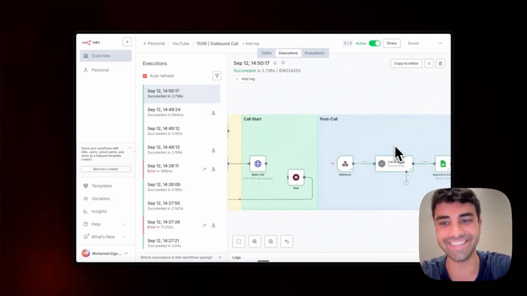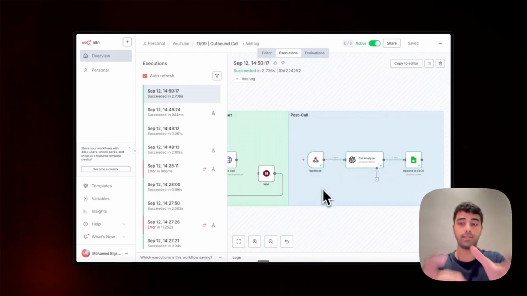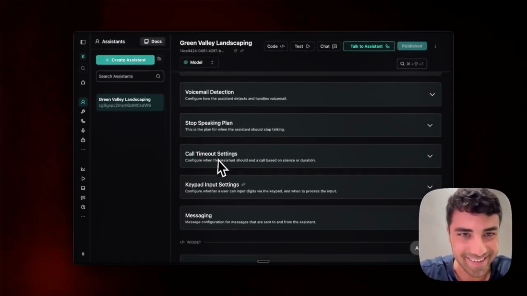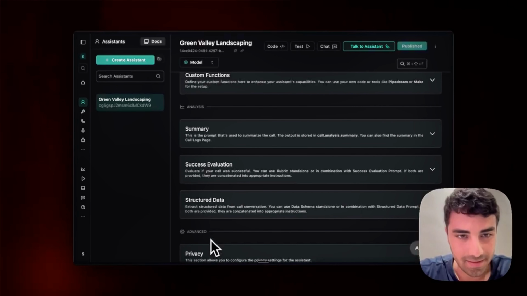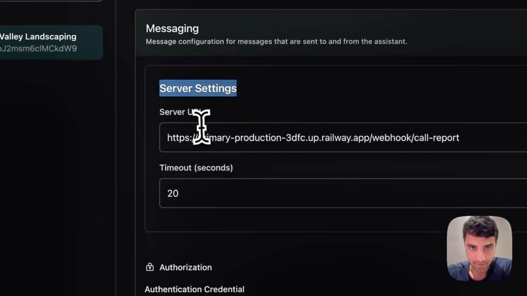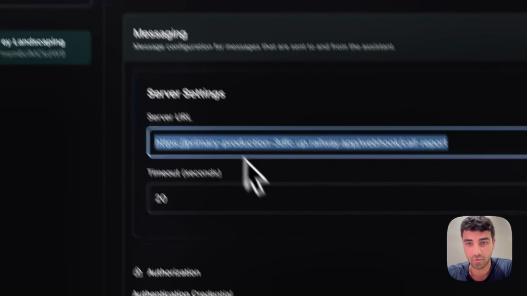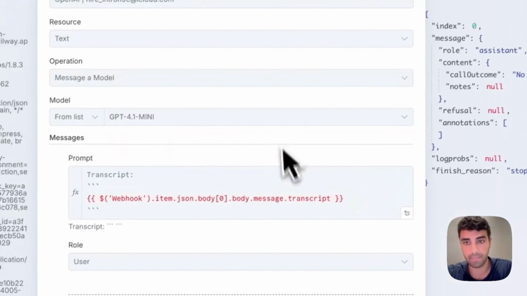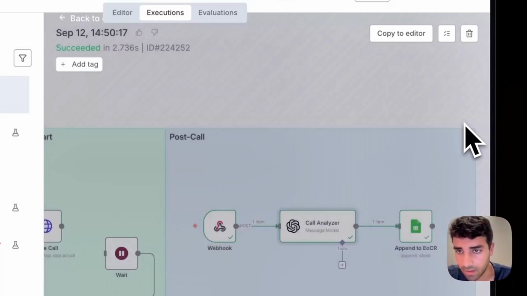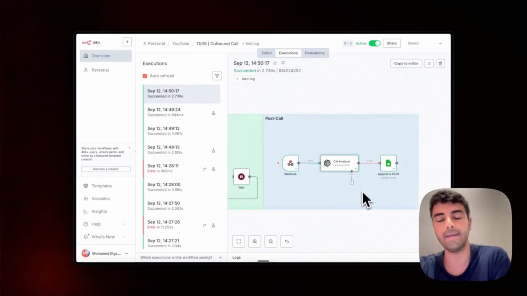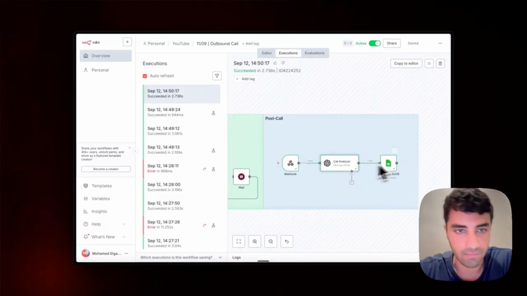Let's see. Yeah, exactly. The webhook is getting the end of call report that we set earlier in VAPI. Here we go, in the server settings, the server URL, you can see the end of call report. We're sending it specifically there, and we're receiving it here. And then we have the LLM analyze how the call went. As you can see, it analyzes the call, and then we append into the sheet how the call went.